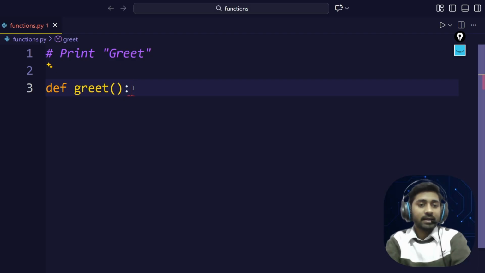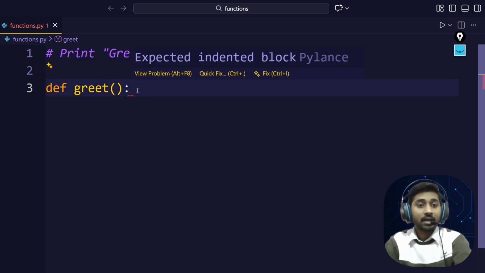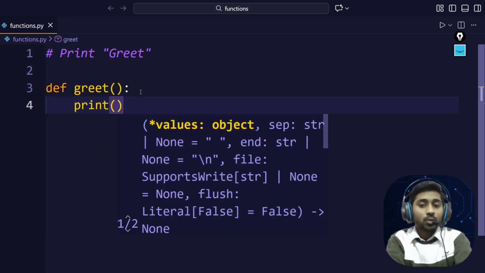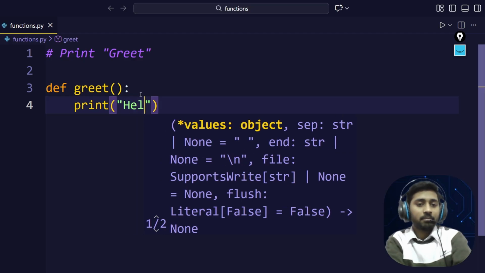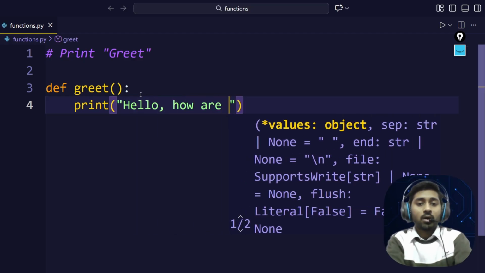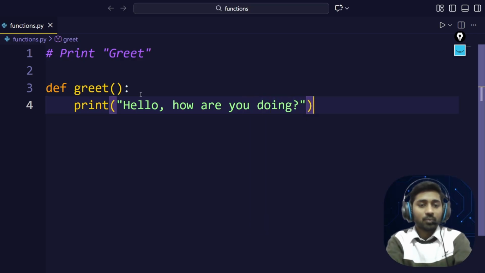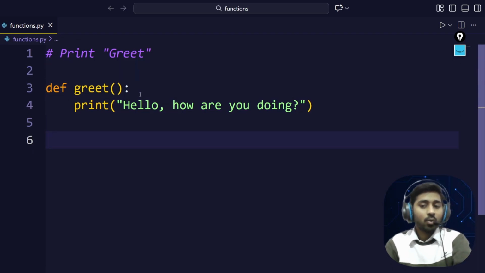So I'm going to write def, and remember when you write the name of the function, after def we write the open parenthesis and the close parenthesis, and after that we put a colon, and then whatever we want to group. So for now, let's say print hello how are you doing, correct? So this is the code. We defined the function here.